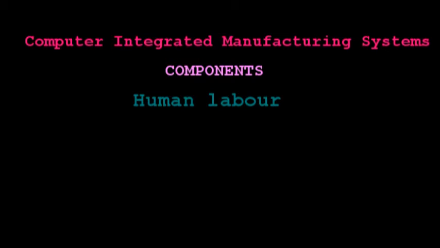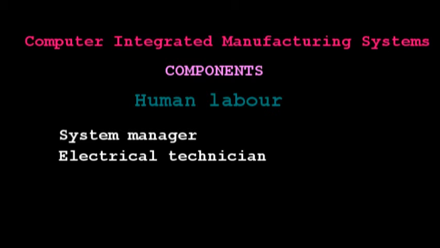So, various terms are listed like system manager. So, various kinds of labors are there. So, firstly, a system manager. So, system manager means this person has overall responsibility for the operation of the CIMS. Okay, and next, electrical technician.